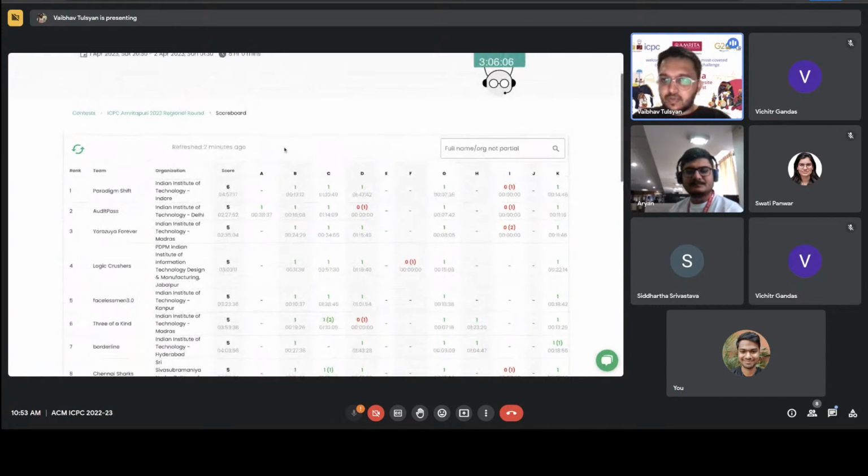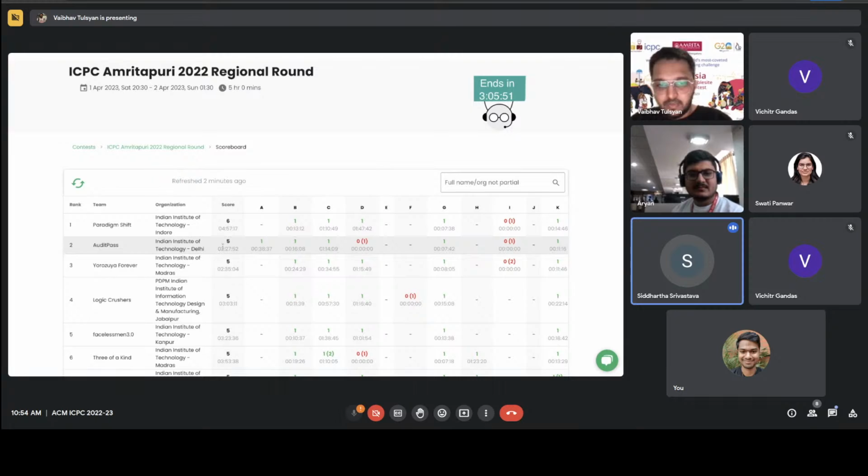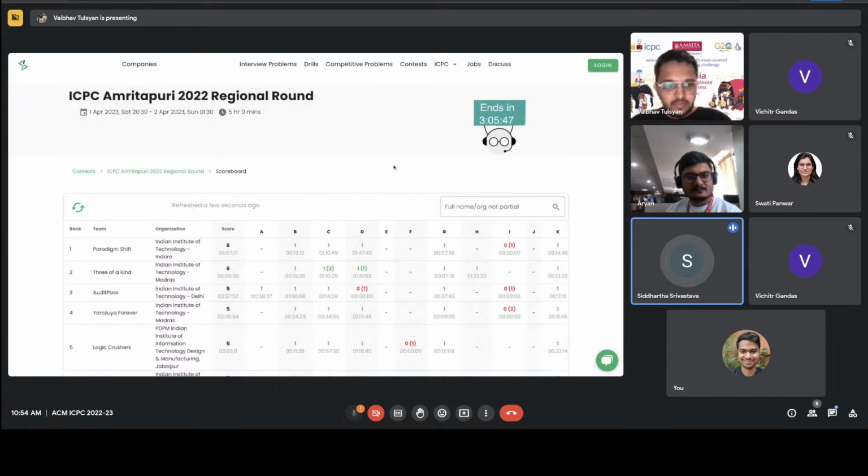So I think we are almost 2 hours into the contest. And audit pass also has a WA on rectangle intersection. So even if they solve it right now, they will have some lead. Maybe just a few minutes, maybe around 5. It depends on when they solve it. They get plus 20, so that's 447.